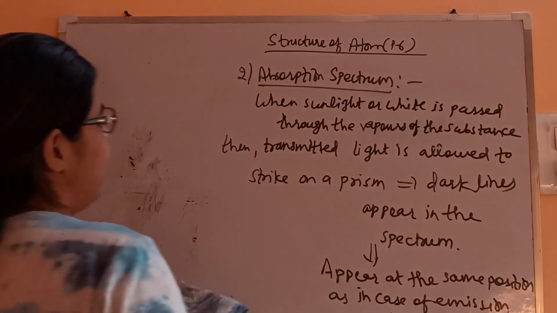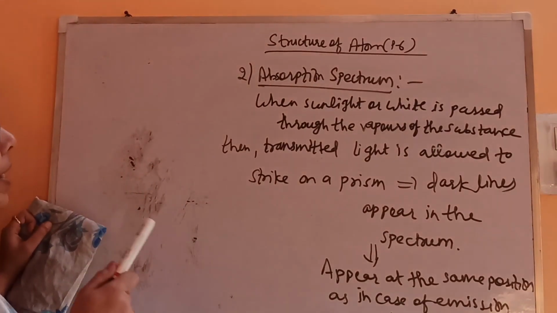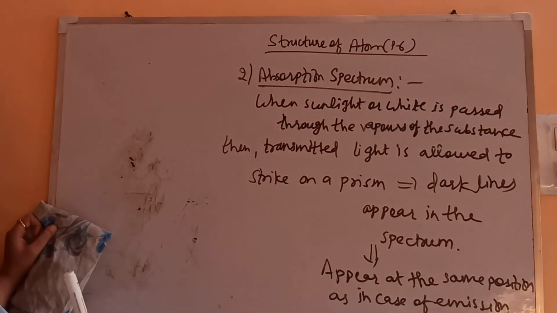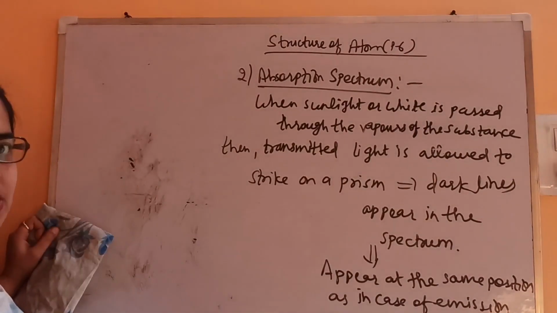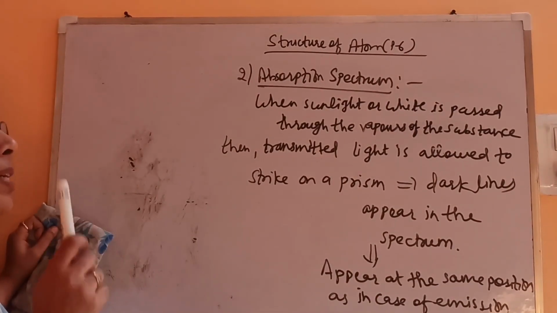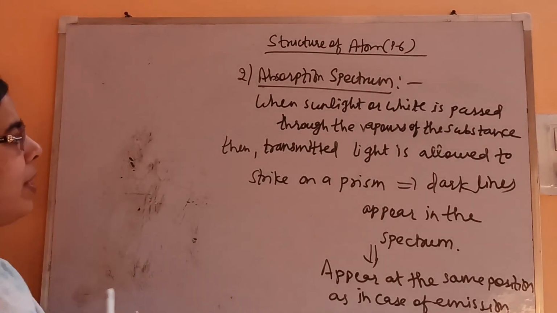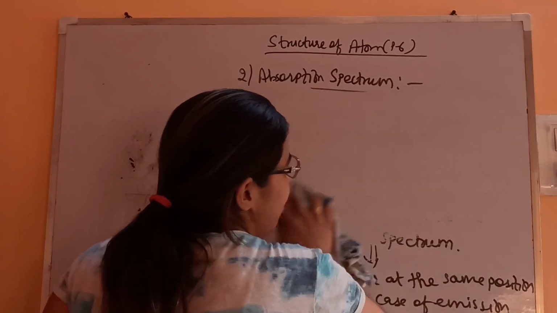Let's see what these dark lines indicate. Absorption is taking place because we are not passing the direct light through the prism. We are passing the light through the vapors and then the transmitted light is allowed to pass through a prism. That's why it is coming dark. Dark colored lines are appearing on the photographic plate.